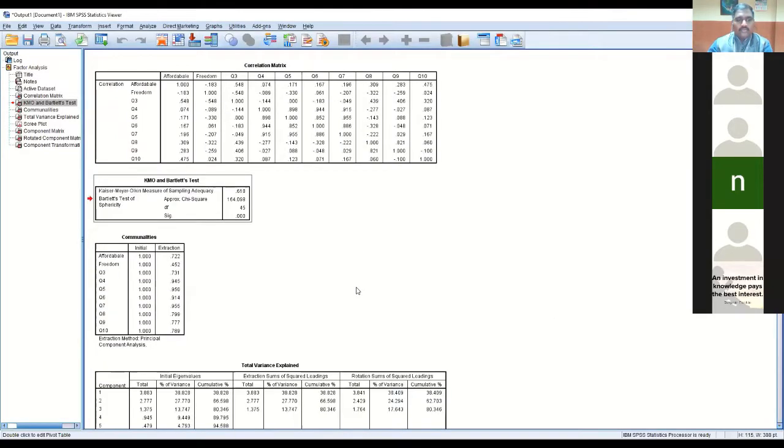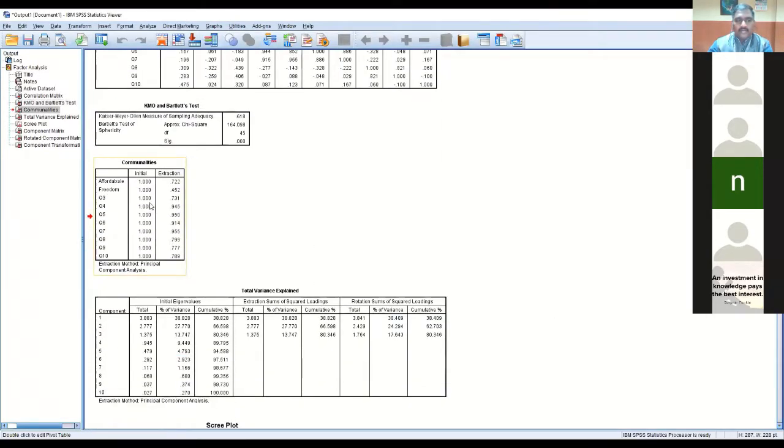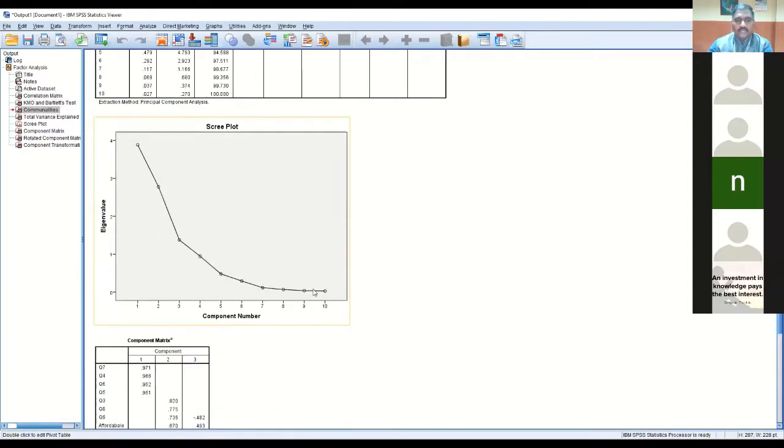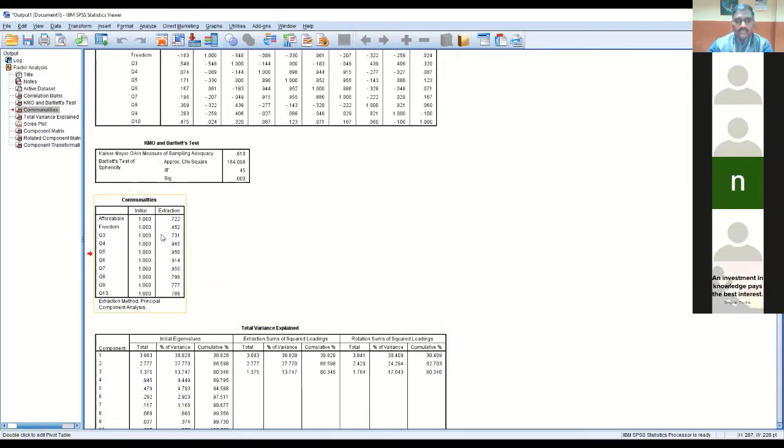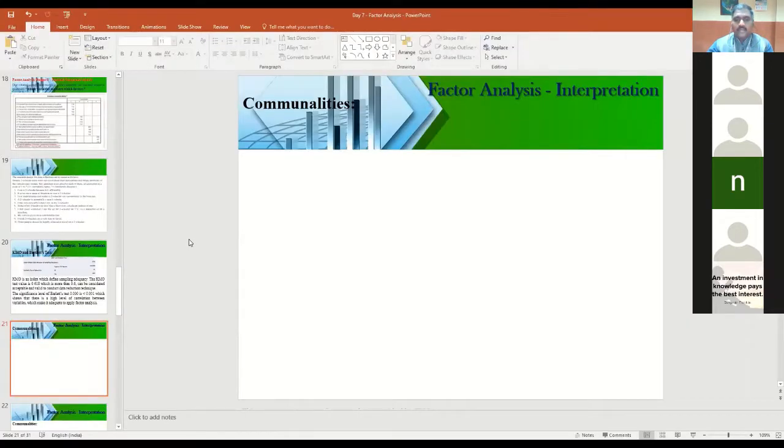Yes. Second output, commonalities, right? I think scree plot is also there, right? First, we'll go with this commonalities. I'll copy this commonalities and I'll paste it in the PPT. Now you can see the PPT, right? Next output is commonalities. I'm going to paste here.